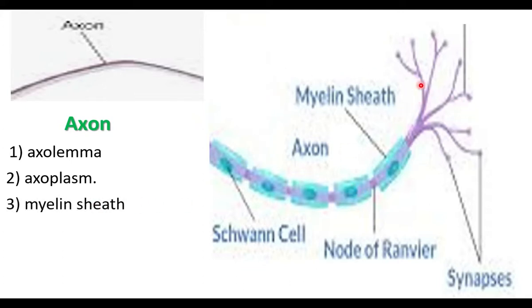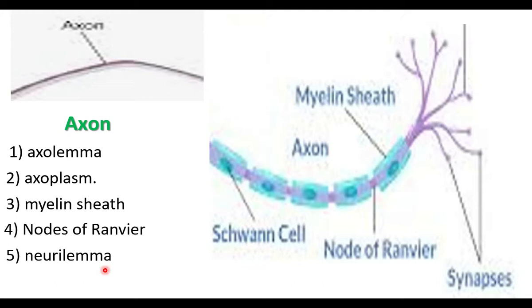Myelin sheath covers the axolemma. The myelin sheath is not a continuous one. It has gaps. The gaps are called nodes of Ranvier. What are called nodes of Ranvier? The myelin sheath has gaps, and these gaps are called nodes of Ranvier. In some neurons, the myelin sheath is covered by another covering called neurilemma.